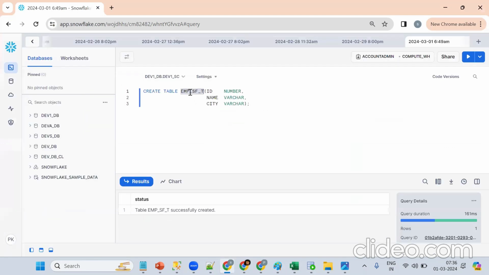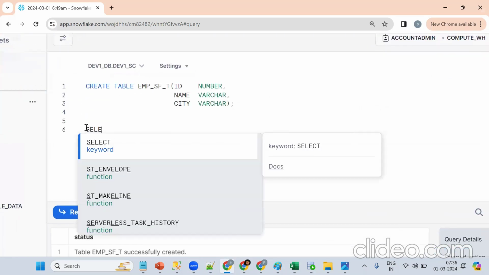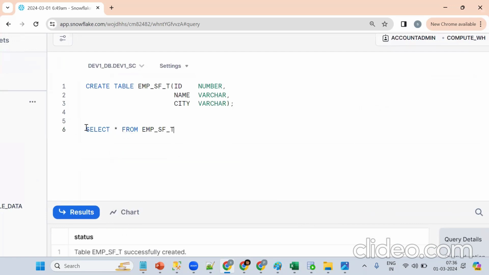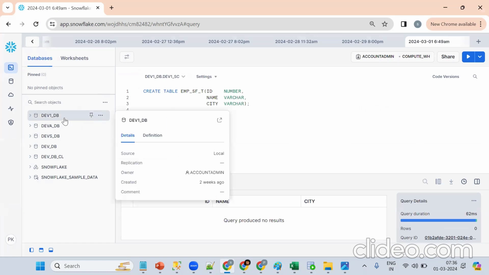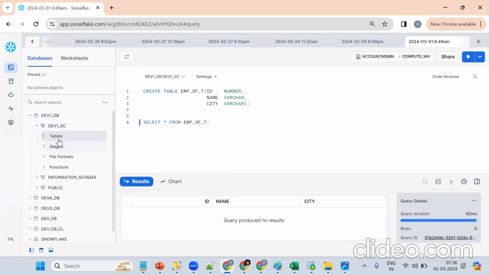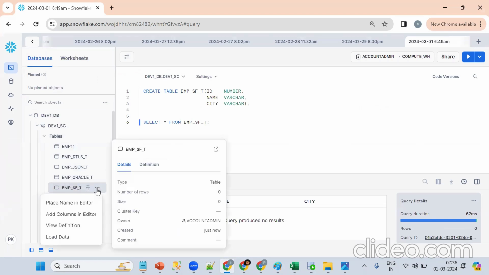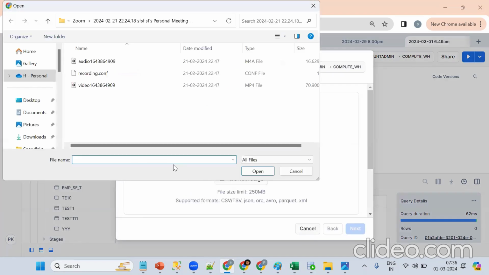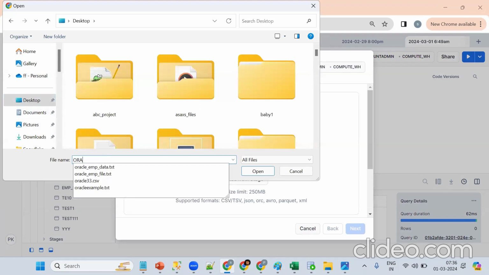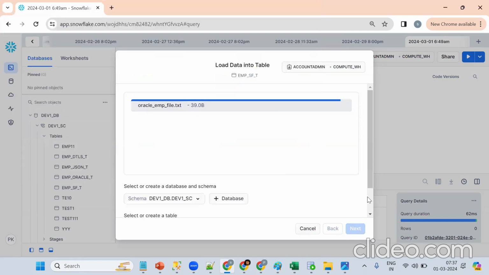Now how do we see this data? With the help of SELECT, that is DQL. Select star from our table. Now the file is on my local machine. Refresh the same thing: dev1 database, dev1 schema. Click on the EMP table and load data. Tell me, where is the file? On my local machine, on the desktop, Oracle folder, EMP file. Now click on next.